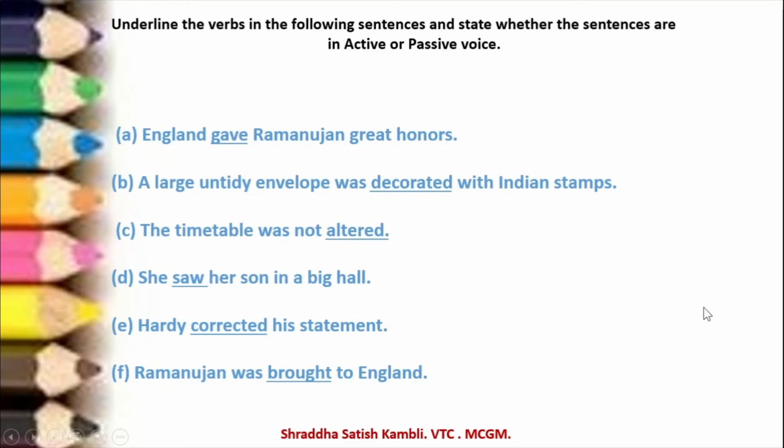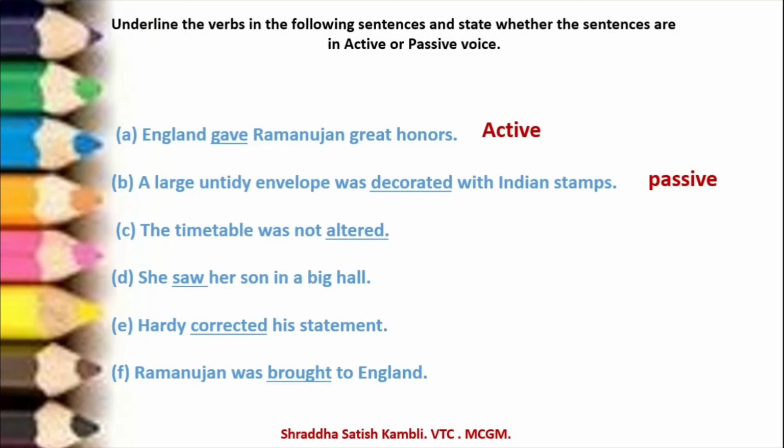This sentence is in the active voice because England is the subject here and the focus is on the subject. Look at the next one. A large untidy envelope was decorated with Indian stamps. This is in the passive voice. Okay, because you can always add "by" over here.